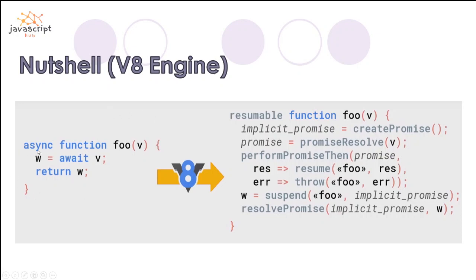So let's say this is an example async function foo, where we are waiting for a request, and the response will be returned. So what does V8 do under the hood? First of all, it creates a promise to wrap this whole function. I told you that whenever we place an async keyword before the function, it wraps that whole function inside a promise. That is why we are creating a promise, right?